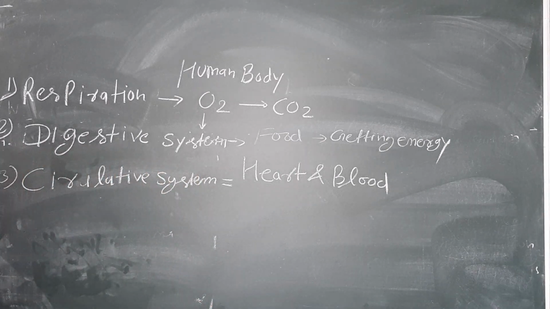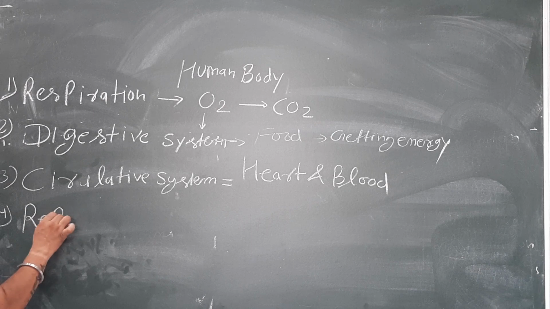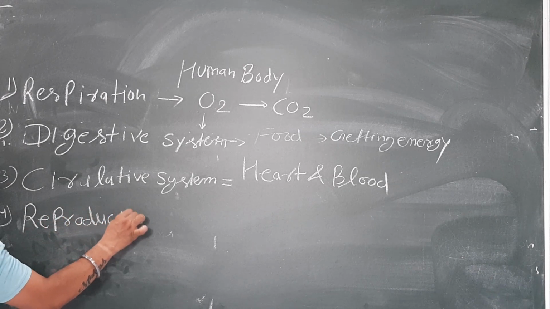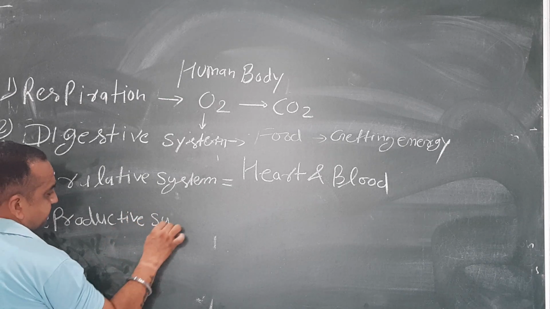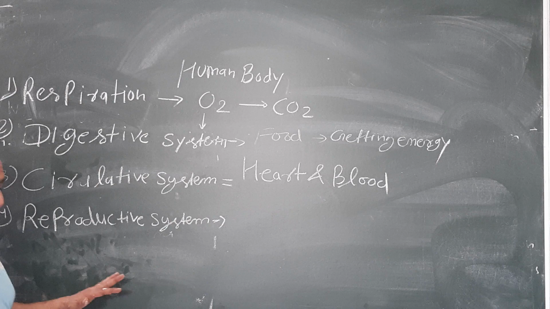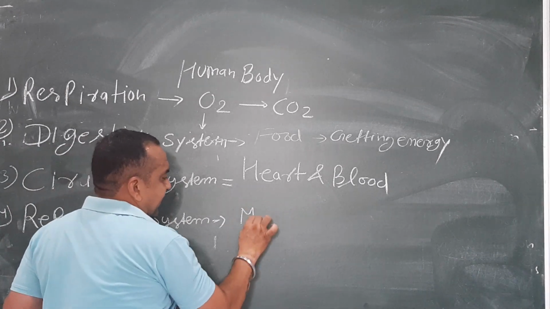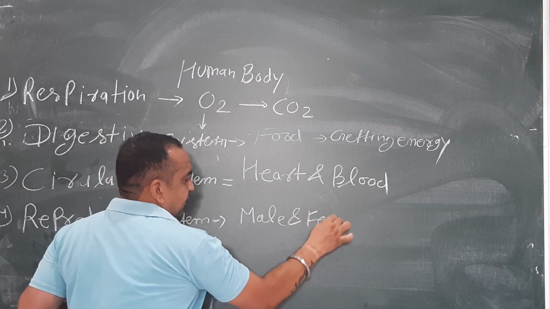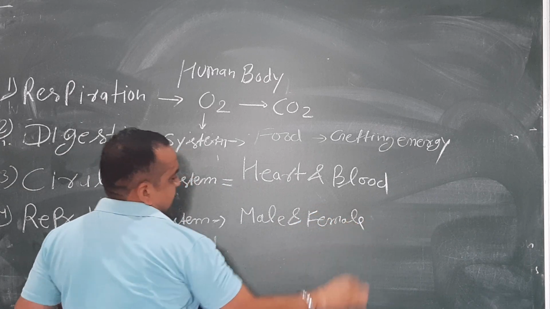Fourth one is the reproductive system. We combine male and female systems.